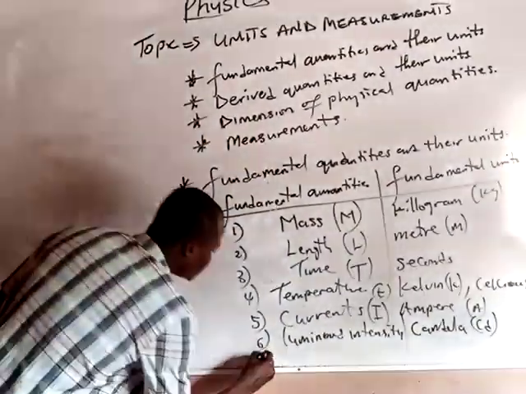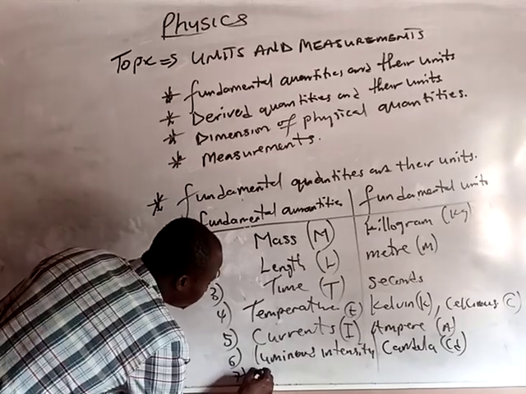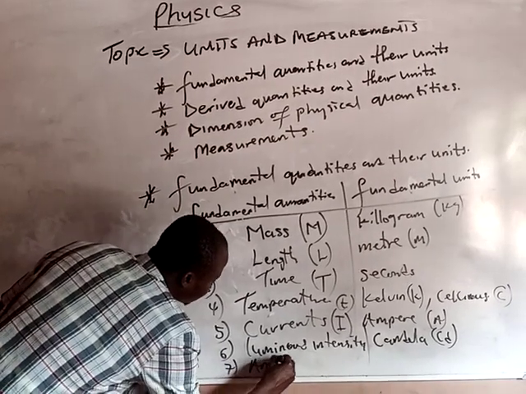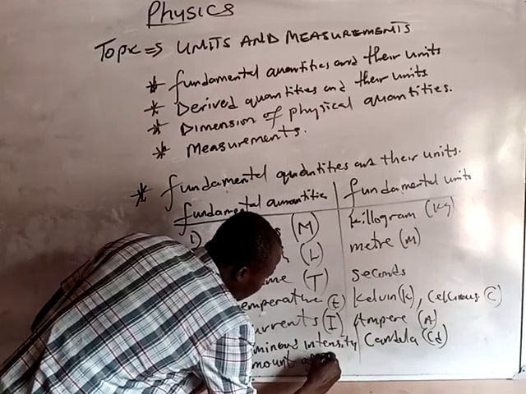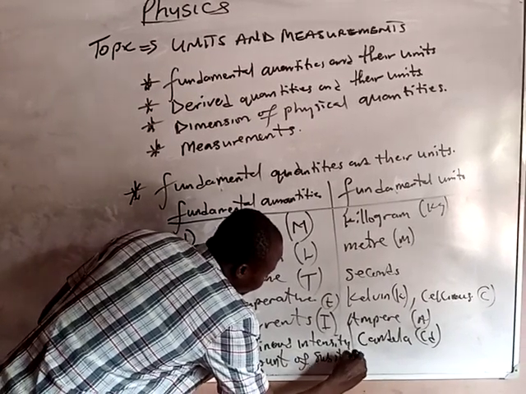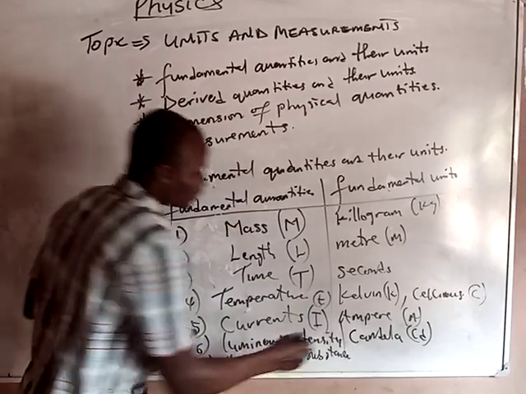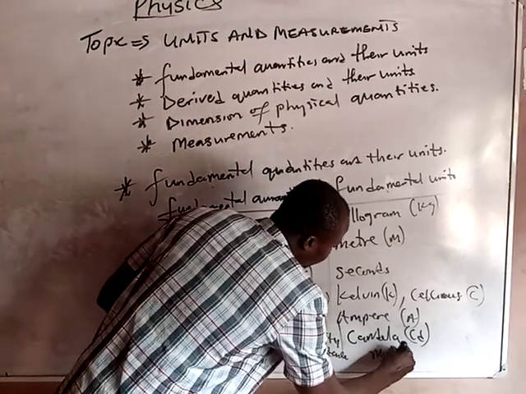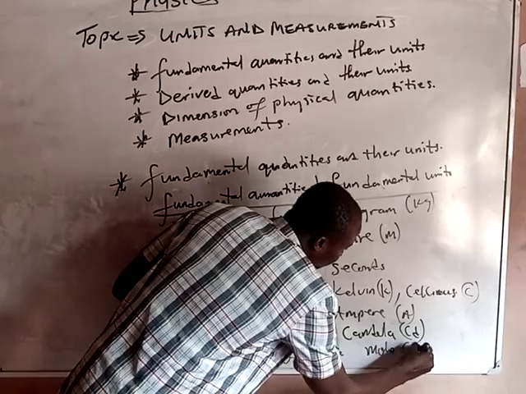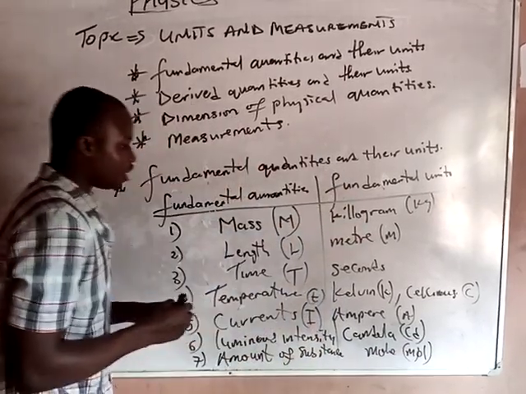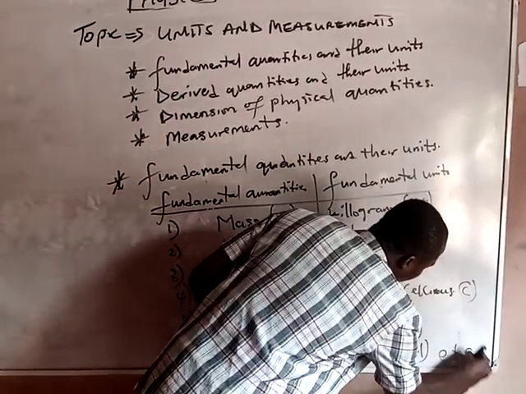We talk about the seventh one, amount of substance. The unit is the mole. And so on, a lot of them.